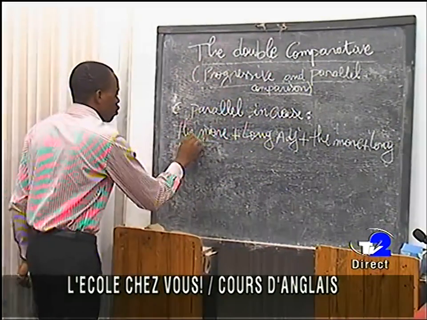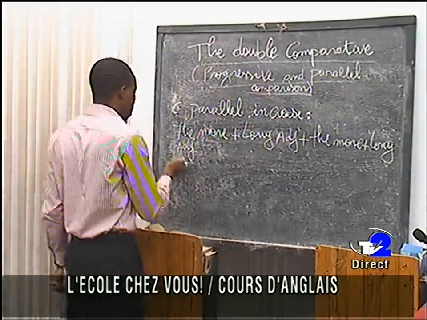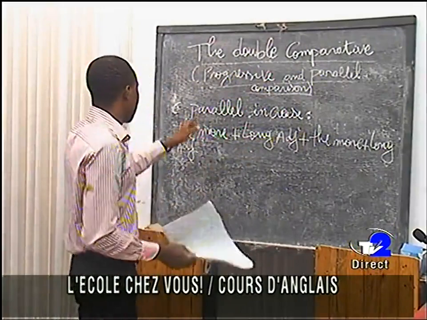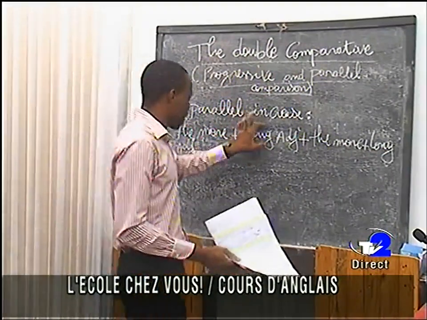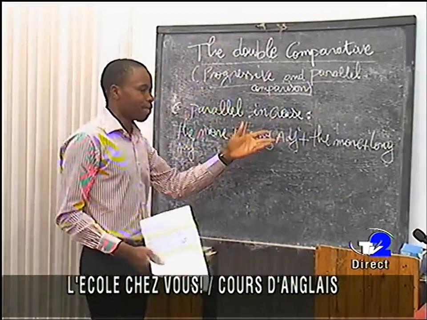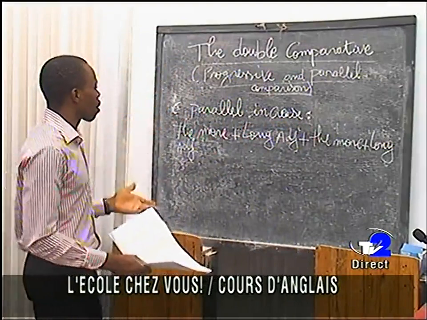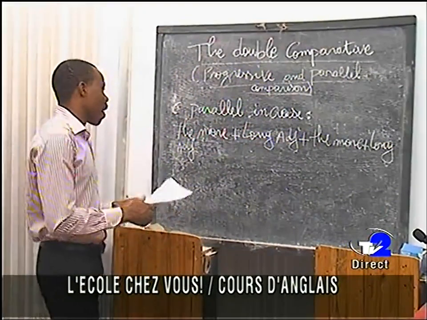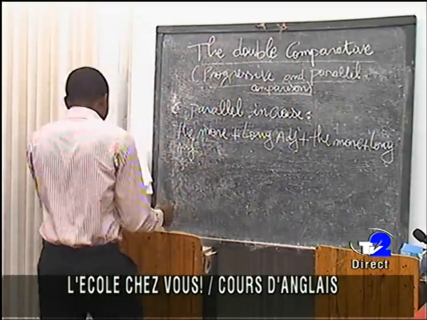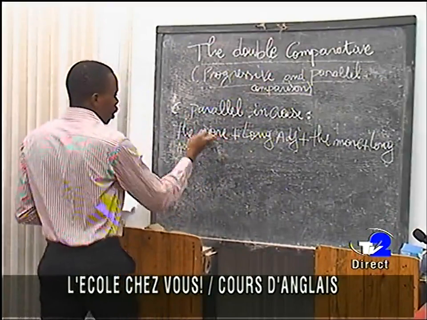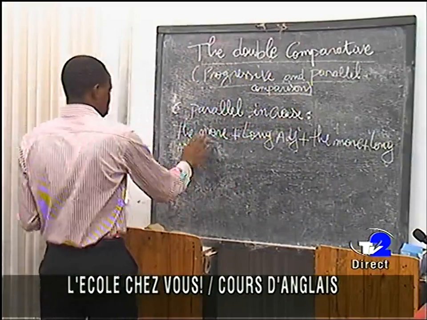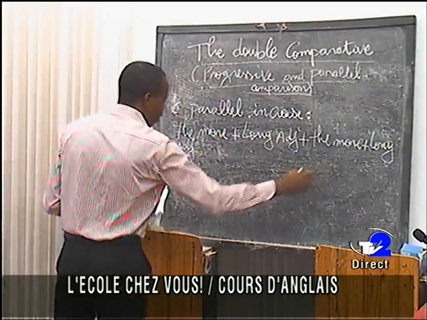But you know that here this is an adjective and this one too is an adjective. So this is the rule for the long adjectives, still the parallel increase. You can see that they are different. Here we use this to make the comparison of parallel increase with longer adjectives.